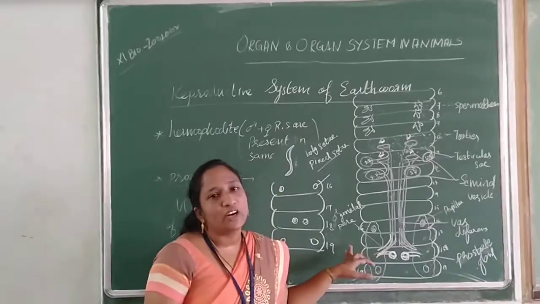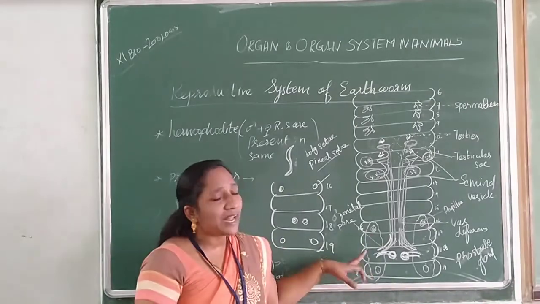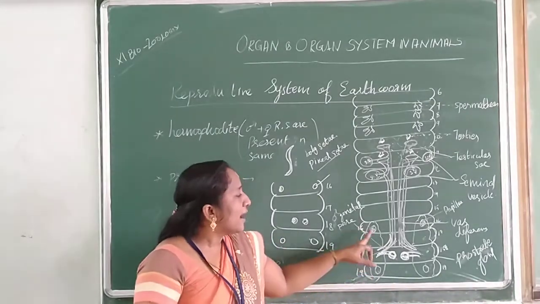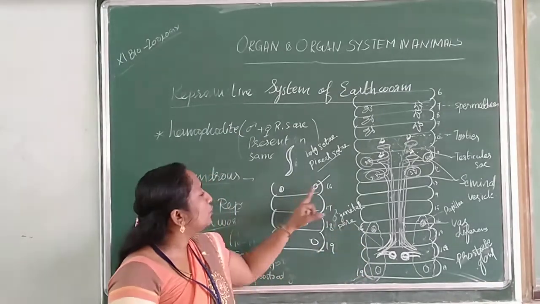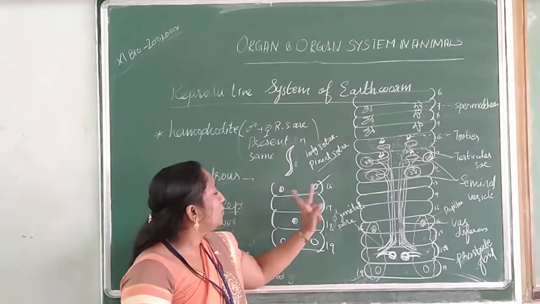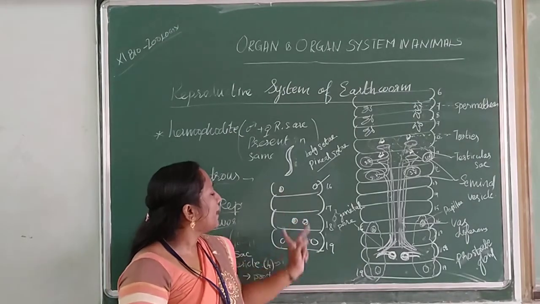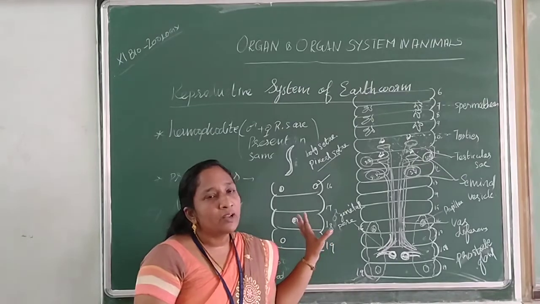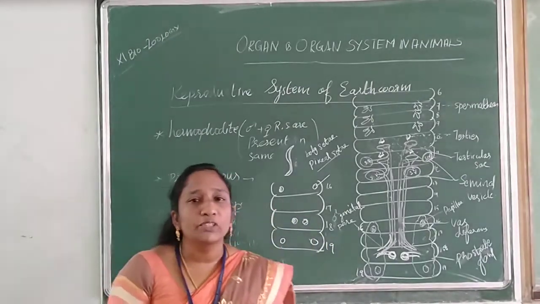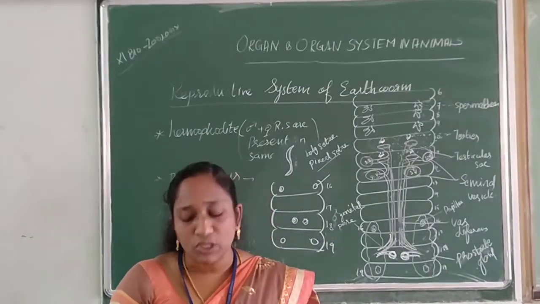So that is the main function of this accessory gland and the prostate gland. And these accessory glands and prostate glands open through four openings here. So here two pairs, and here one pair. So one pair and here one pair. So this is called papillae. Understood, children? Okay.